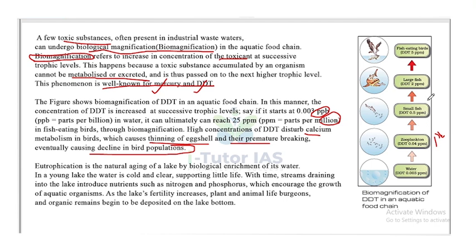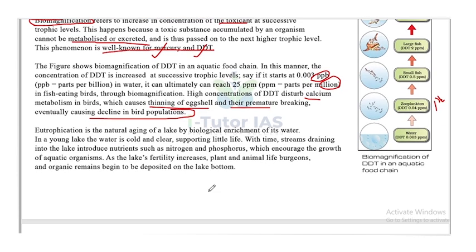And in large fishes, which are in turn dependent on the small fishes, the concentration increases to 2 ppm, and in fish eating birds it increases to 5 ppm. Eutrophication is the natural aging of a lake by biological enrichment of its water.